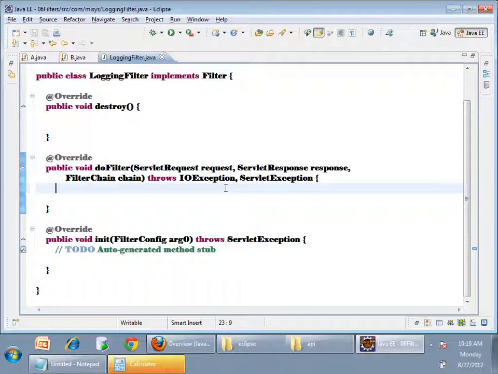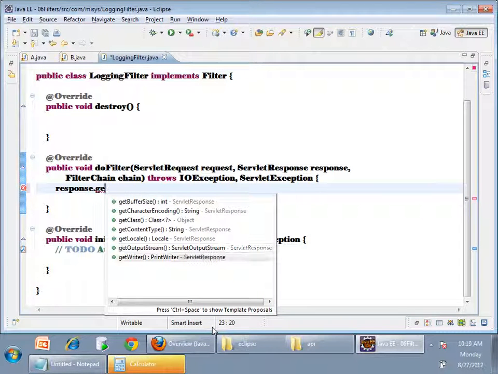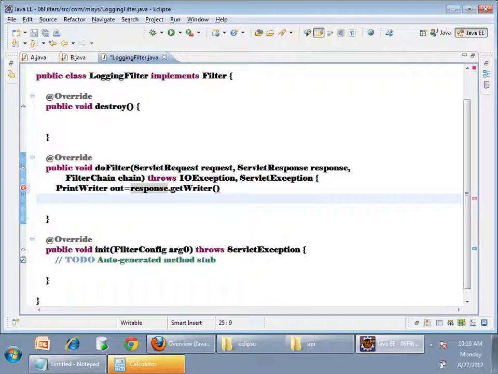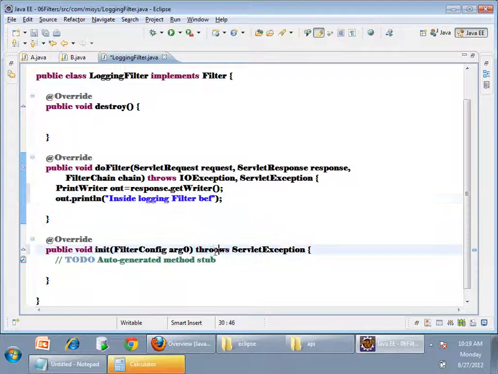Now here I'll say response.getWriter(), I'll get a PrintWriter, out. Then out.println, I'll say "inside logging filter before".